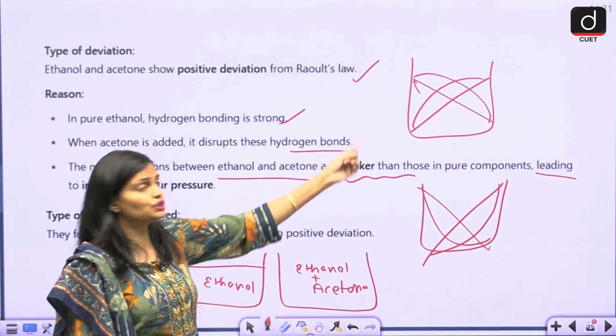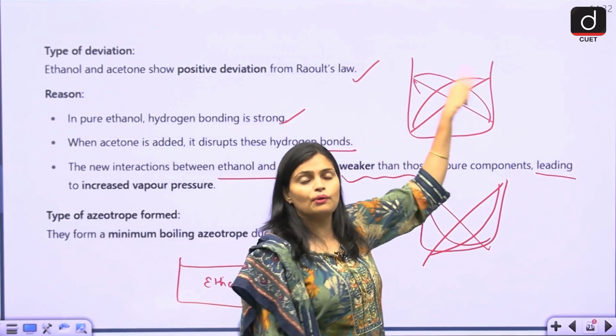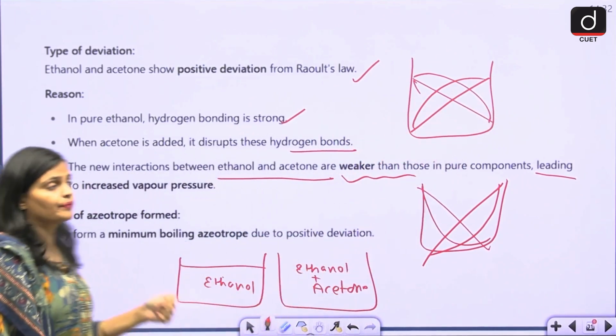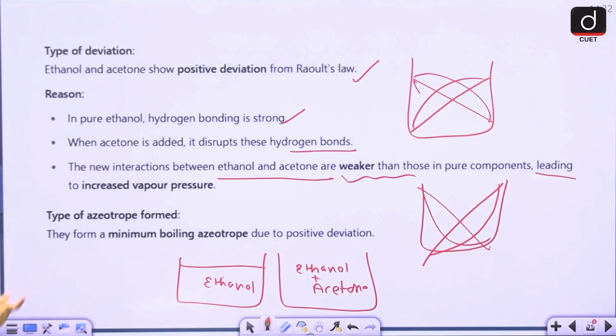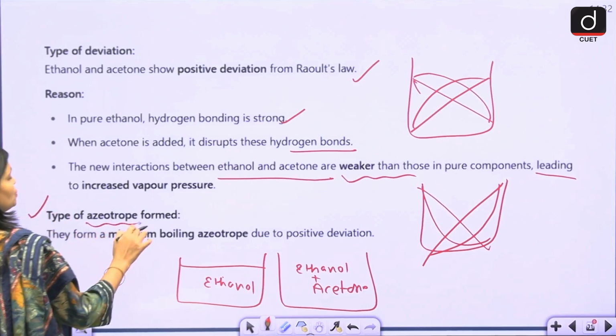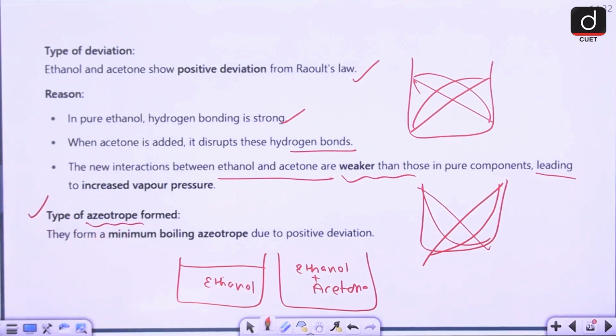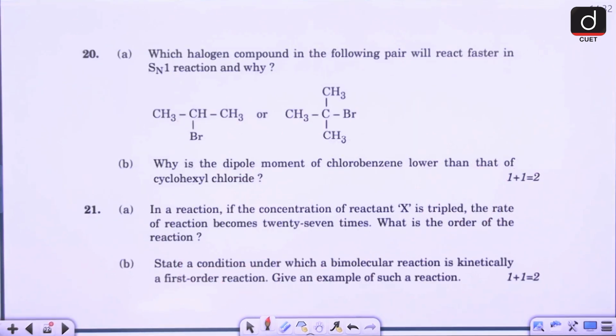As the vapor pressure increases, you get a positive deviation. Now what type of azeotrope is formed? Basically, they form a minimum boiling azeotrope due to positive deviation.